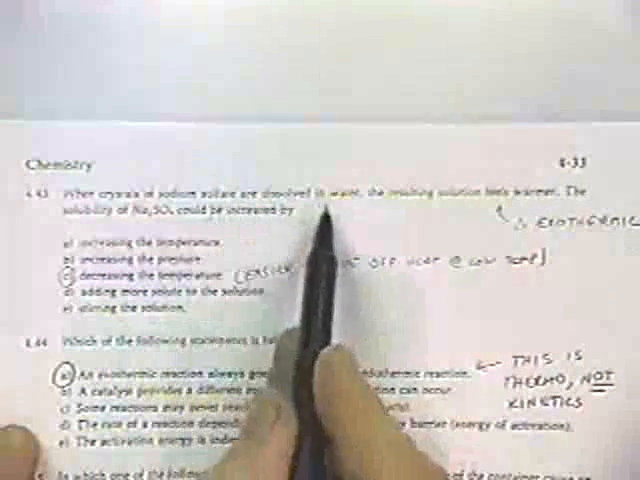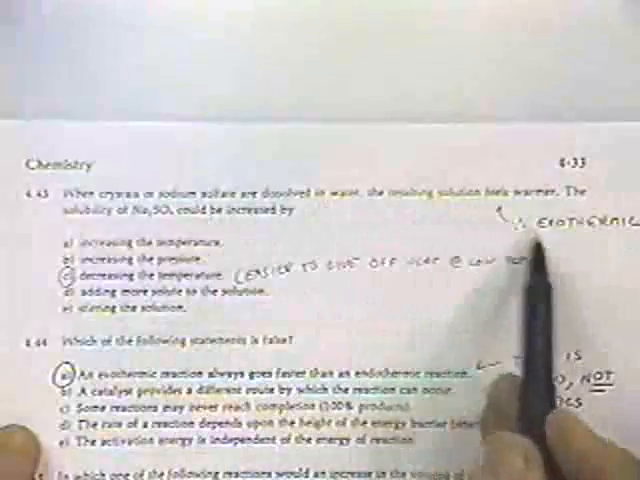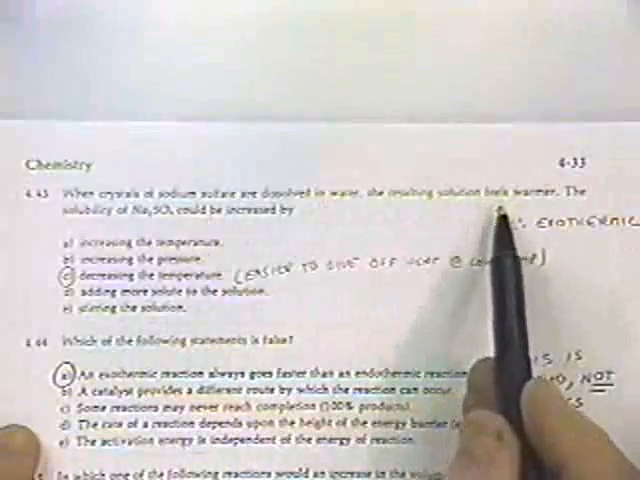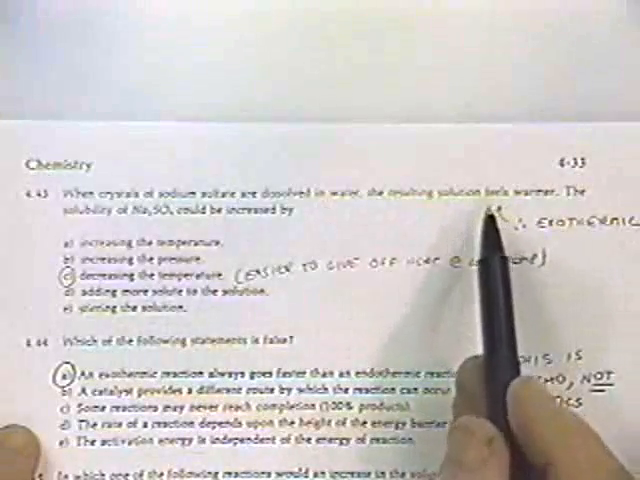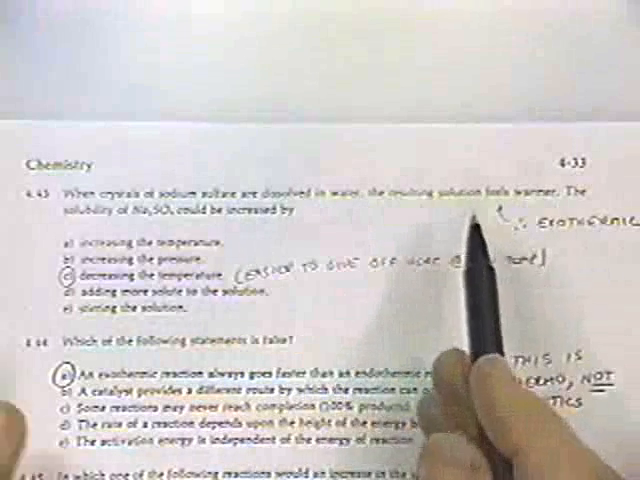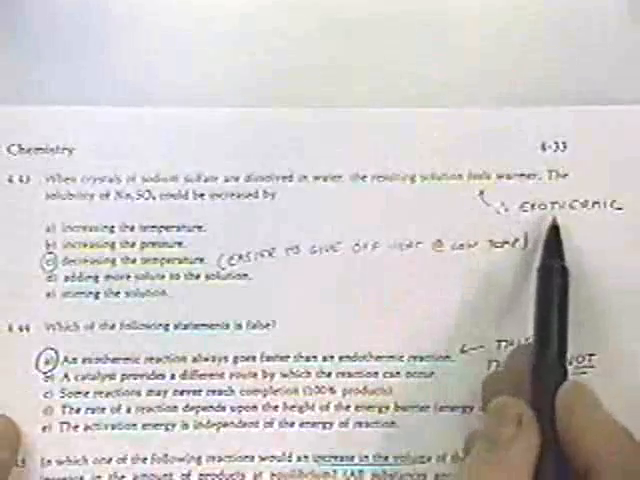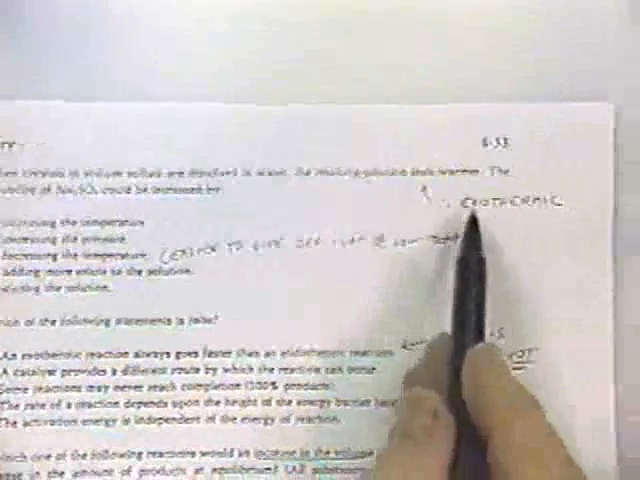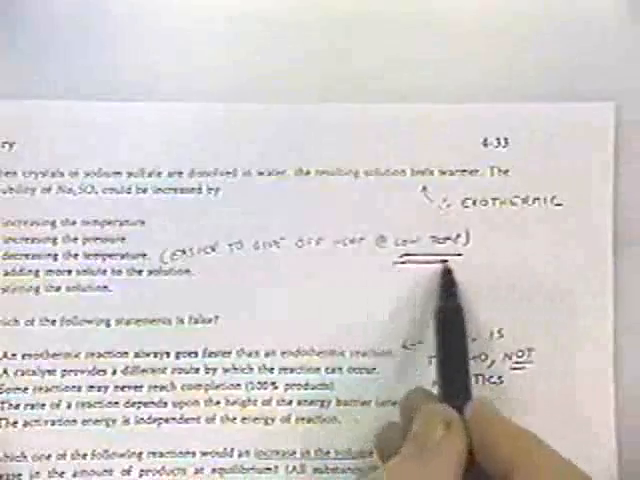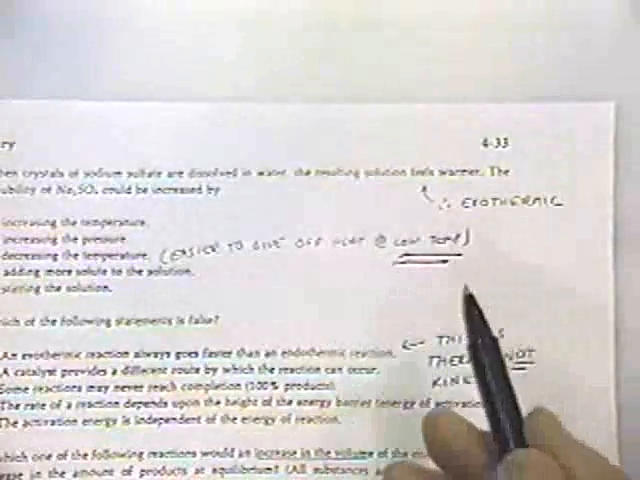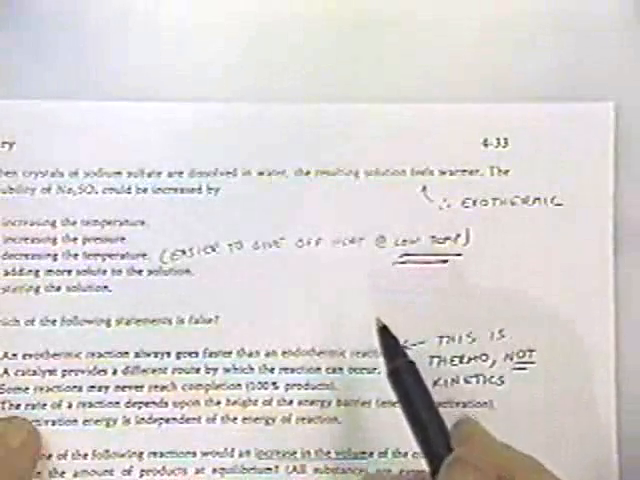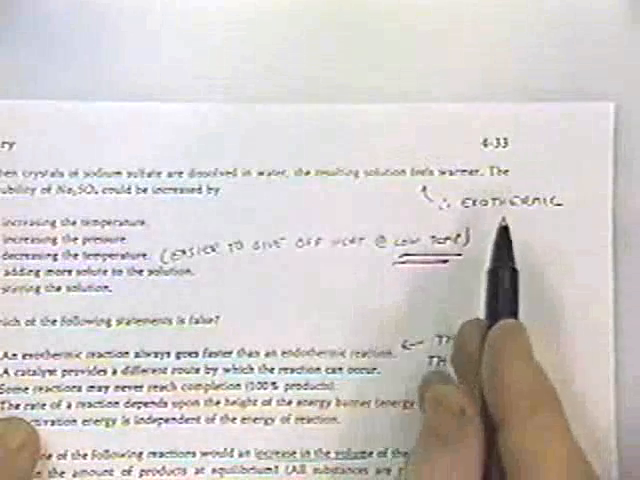When crystals of sodium sulfate are dissolved in water, the resulting solution feels warm. What that means is that heat was given off by that reaction. That is an exothermic reaction. So if it's exothermic, that means it wants to give off heat, and you can help it give off heat by doing the reaction at a low temperature. So if you want to increase the solubility of sodium sulfate, drop the temperature. That will make this exothermic reaction more favorable.